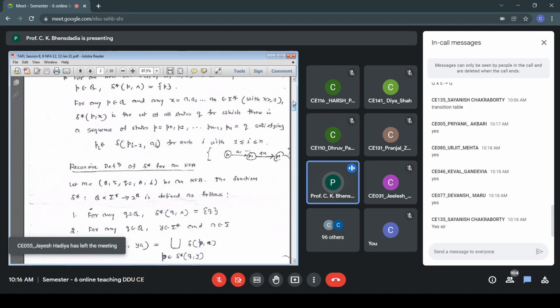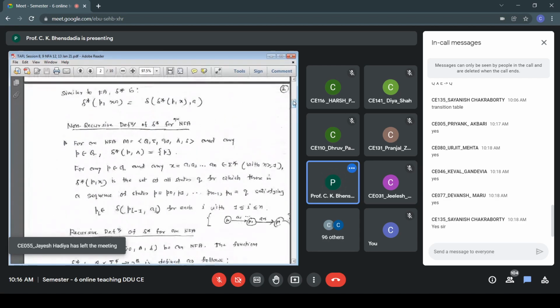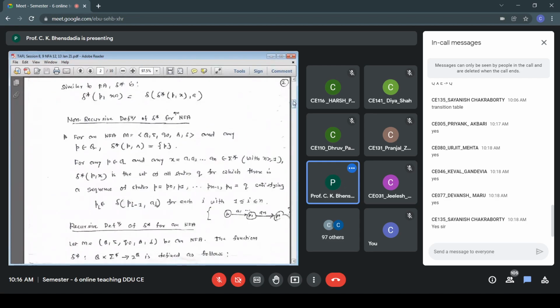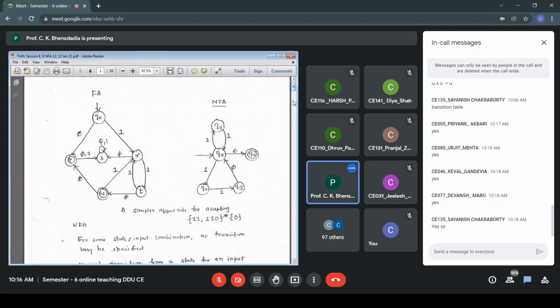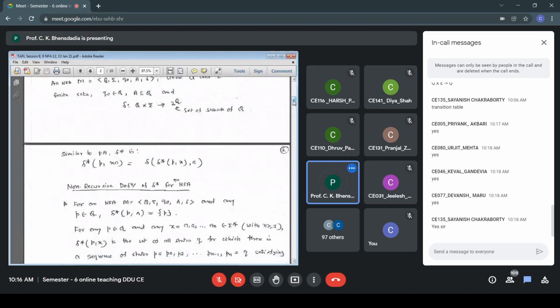Similarly, there is a non-recursive definition. The concept remains the same. I process P0, P1 up to Pn minus 1 and get a set of states, and then process Pn. You can just look at that in the textbook.